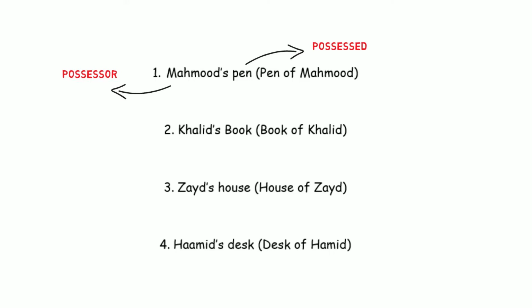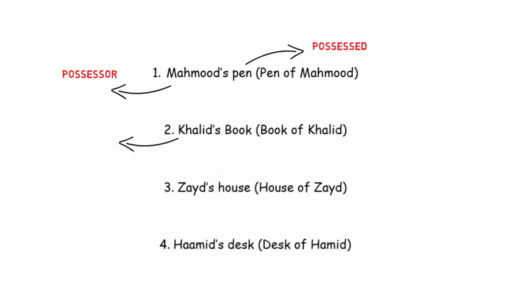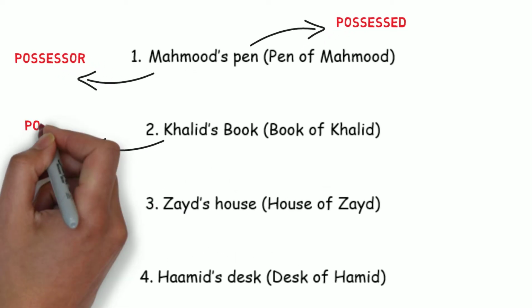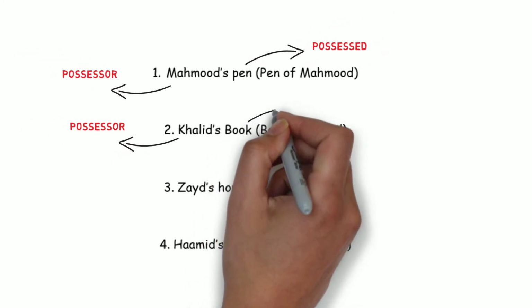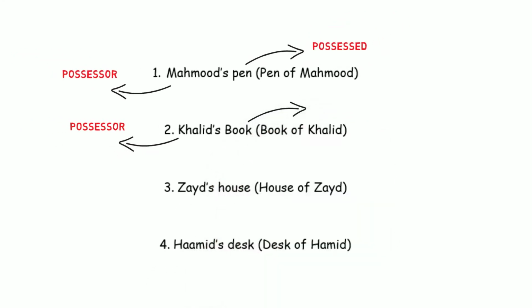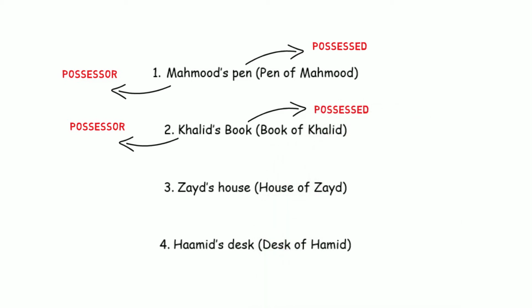Let's take a look at the second sentence. Who is the owner and what is the thing that is being owned? So if we look at Khalid's book, who is the possessor? Who is the owner? The owner in the example is Khalid. And the question is, what does he possess, or what does he own? And the thing that belongs to him is the book. So the book is being referred towards Khalid, or the book is owned by Khalid.